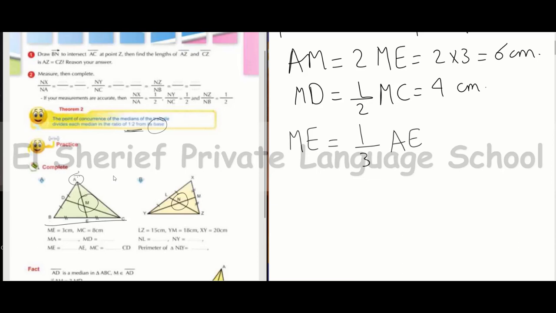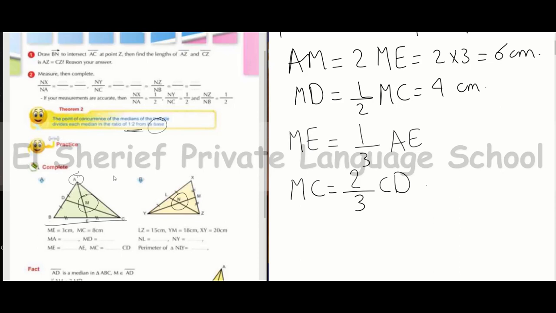And MC equals 2 over 3 ratio according to CD.